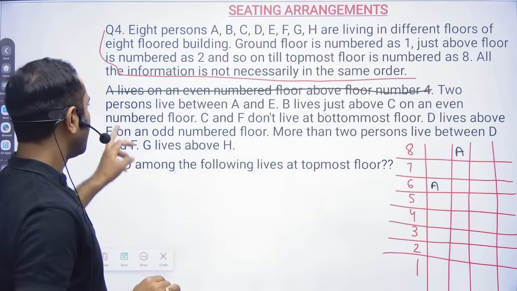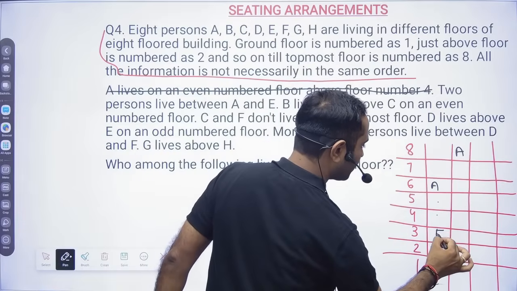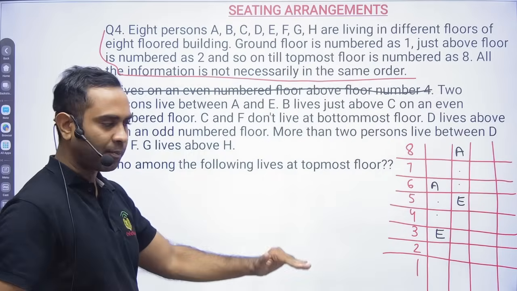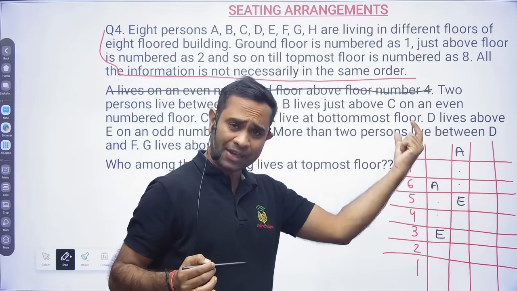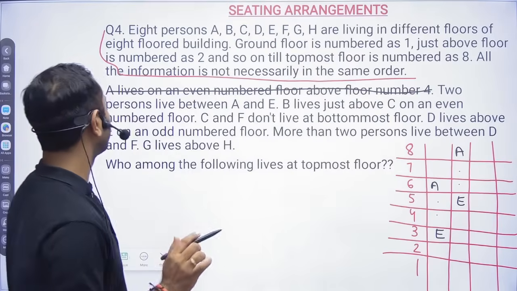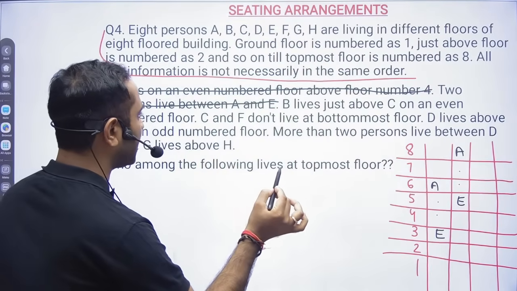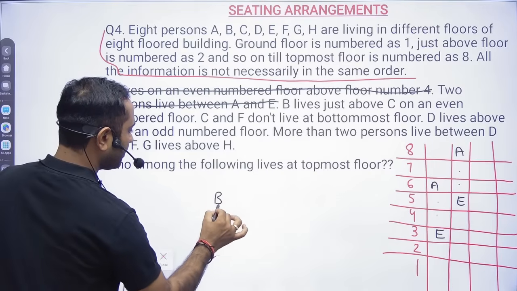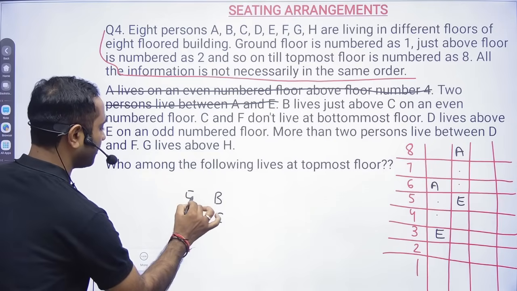Done. 2 persons sleep between A and E. So between A and E we have 2 persons. Correct? See, again I am taking the possibilities. If you take only one line, then you are going to mess up the things. So that is also done. B lives just above C on an even numbered floor. So this should be an even number.